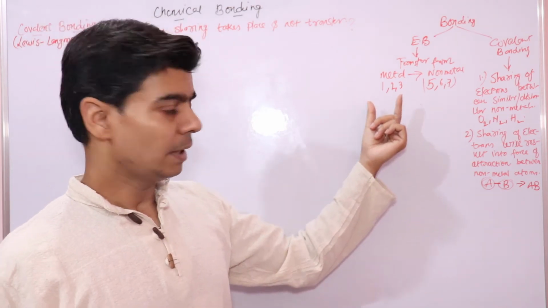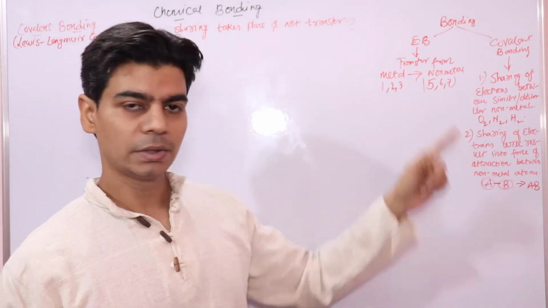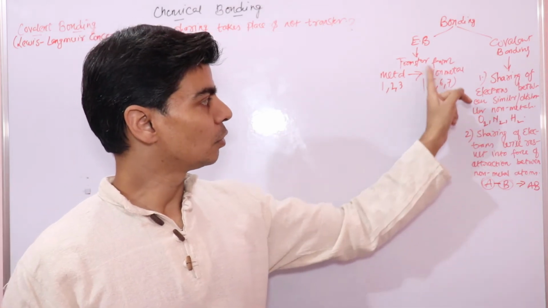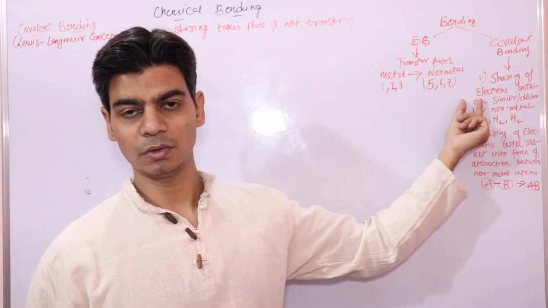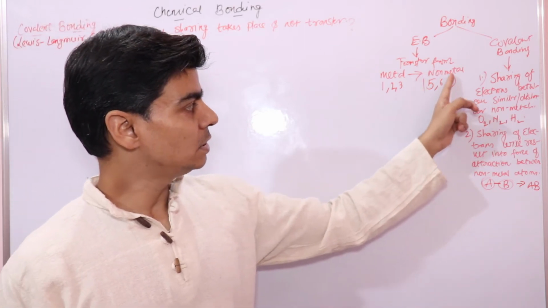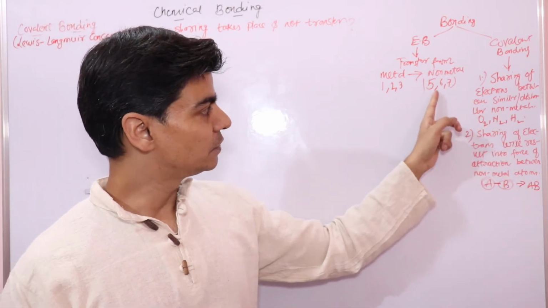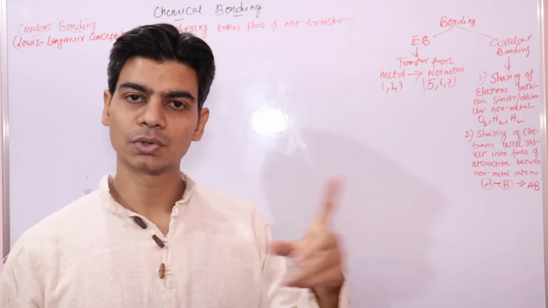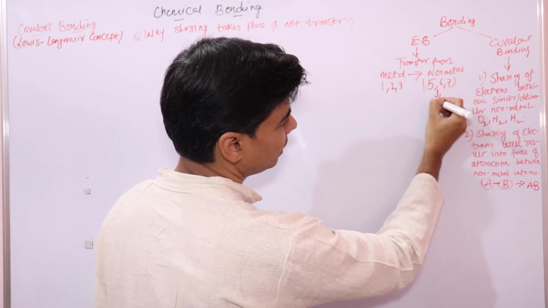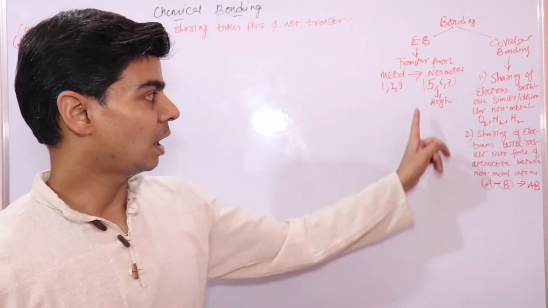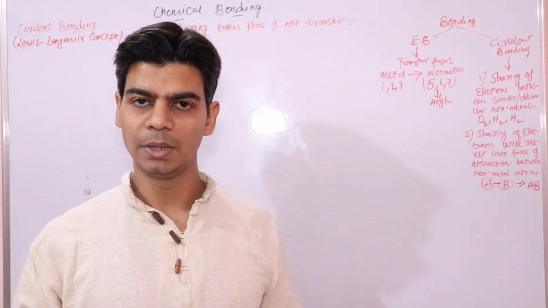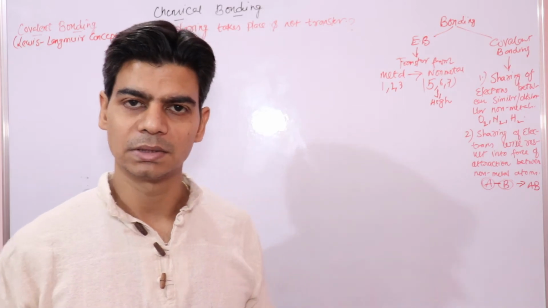Energy required to transfer 1, 2 or 3 electrons would be less compared to the energy required in case of non-metals, which have 5, 6 or 7 electrons in their outermost orbit. The energy required to transfer 5, 6 or 7 electrons is high, and this high amount of energy is normally not available in normal chemical reactions.